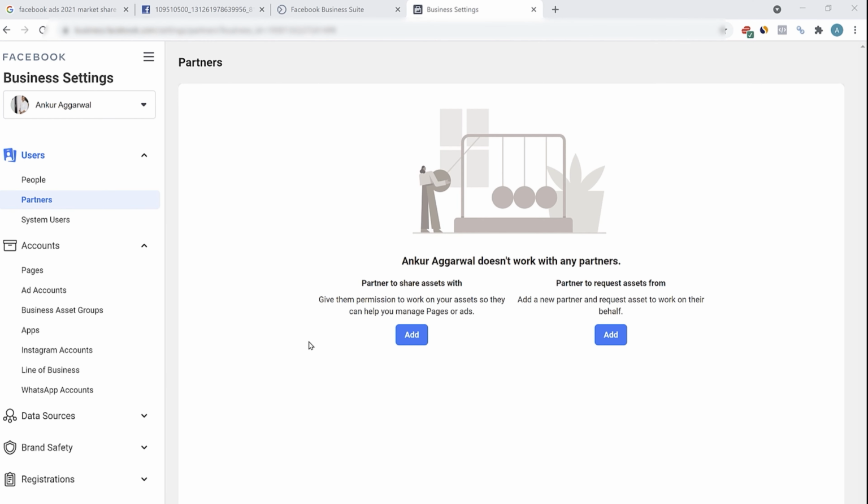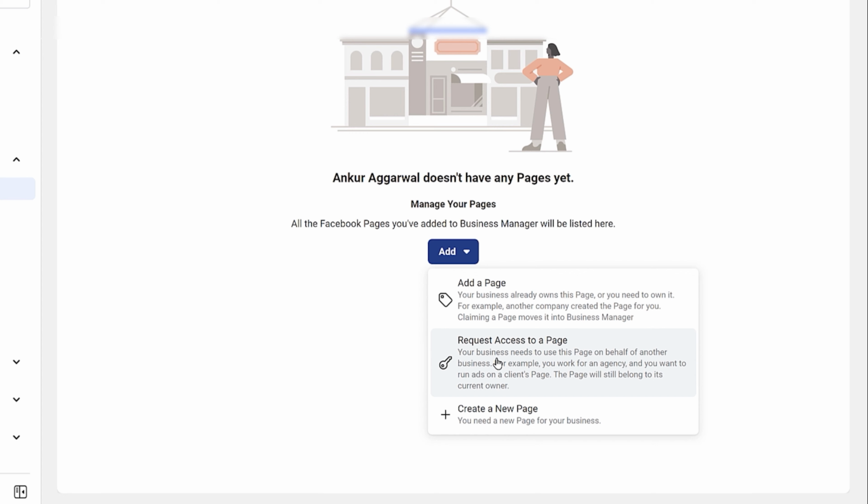So right now we haven't added any pages, but if you want to add a new page, click on add. There are three options. You can add a page that you already own. You can also request access to a page. Let's say you are running ads for someone else. Then you can request the access to a page and they will be notified. And once they grant the access, you can add the page here.